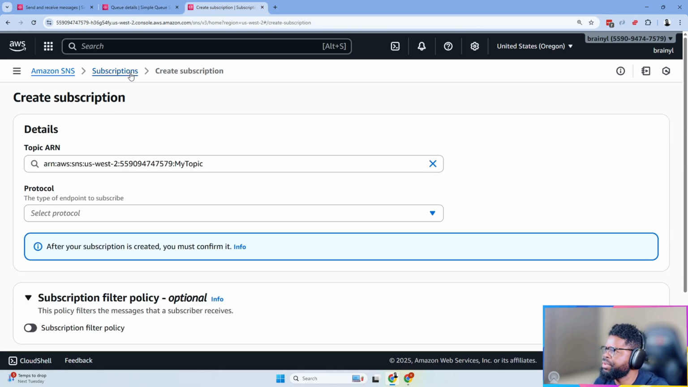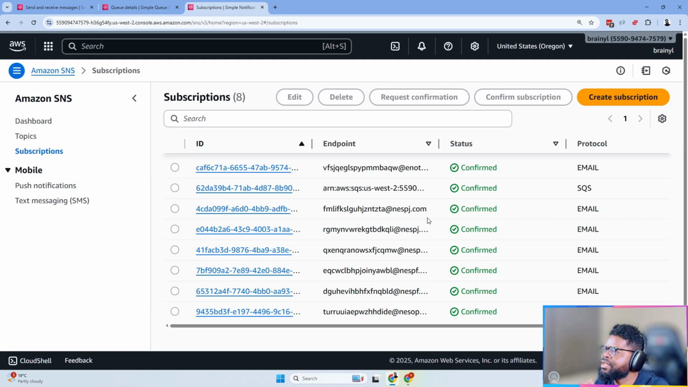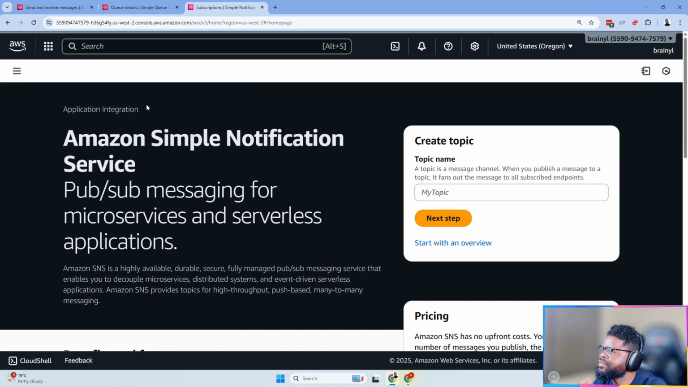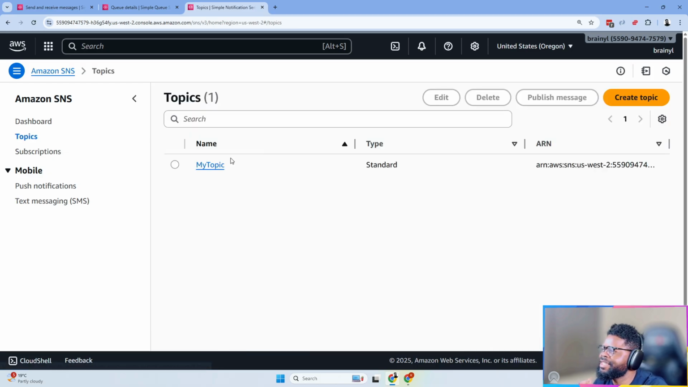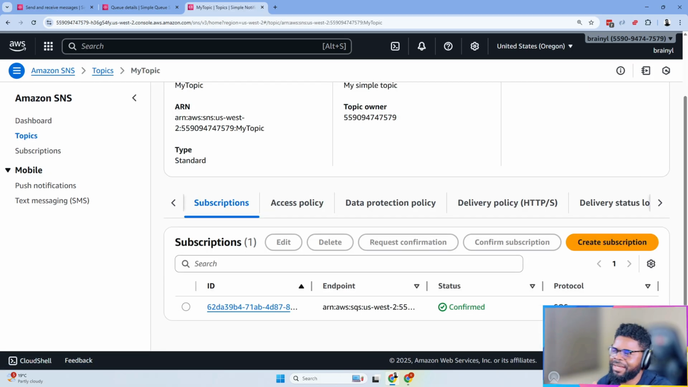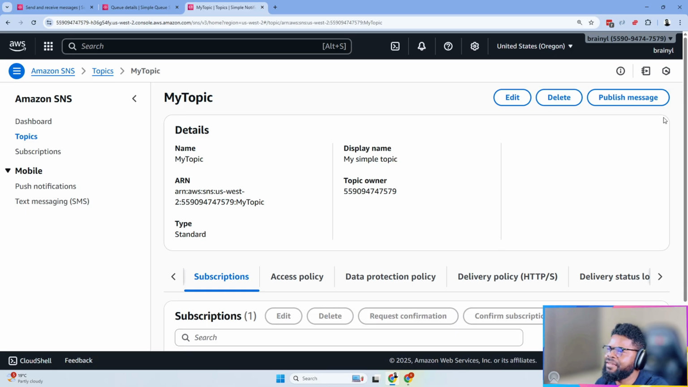So if I go to this topic and I check subscriptions, I seem to have a lot of subscriptions here. I have so many subscriptions, but let me see, which topic did I create? Is it because I've used the same name before? I don't know. But you can see there is this subscription, and it's for SQS, my queue. So what do you think is going to happen if we publish a message to this?